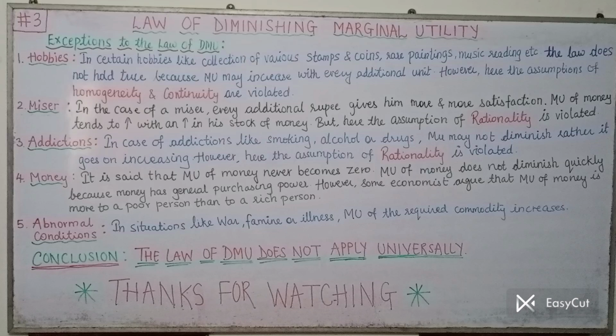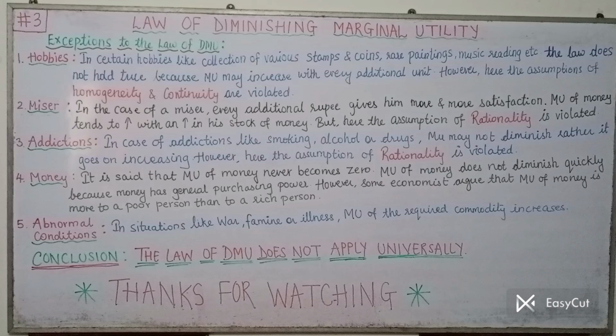Once a person takes drugs, because of the addiction, his marginal utility from additional drugs may go on increasing instead of decreasing. That's why in case of such addictions, the law of DMU does not apply. But here again, the assumption of rationality is violated because once a person is an addict, he is not in a position to think rationally. His behavior is not rational behavior.